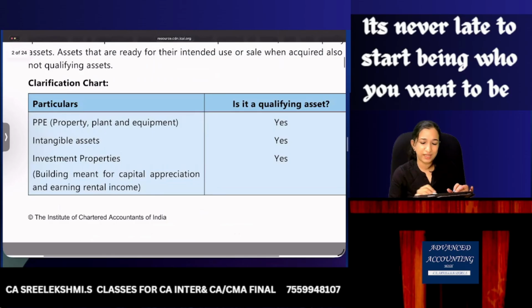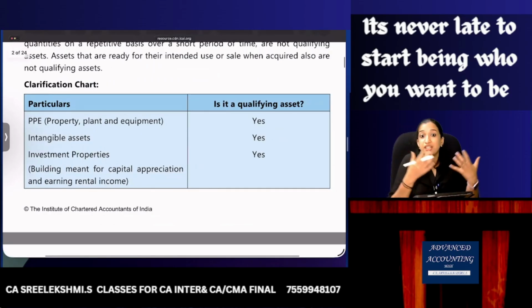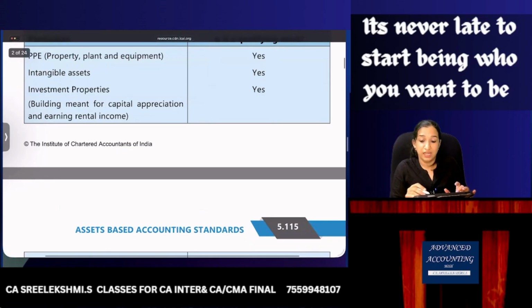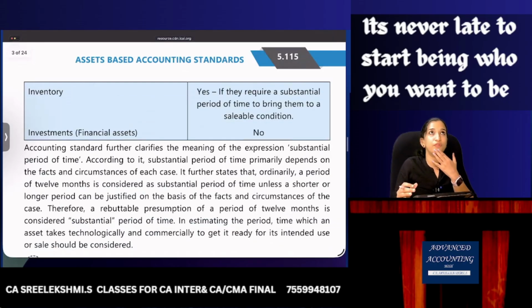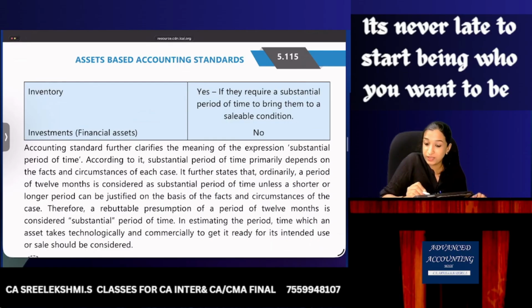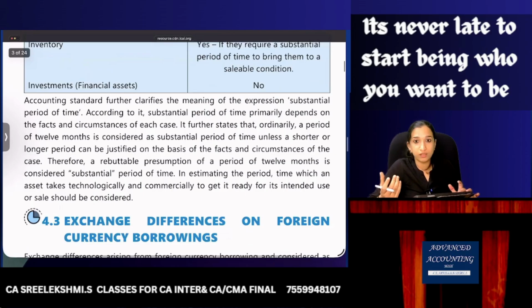PPE are generally qualifying assets. Intangible assets can be, if you're developing software and it takes 1 year, qualifying asset. Investment properties, qualifying asset. Inventory. For example, in the study material there was an example where you're manufacturing liquor, and it takes some time for maturing, 13 months. So it is considered as a qualifying asset if they require a substantial period of time to bring them to saleable condition. Investments in equity shares? No. Gold? No. Okay.